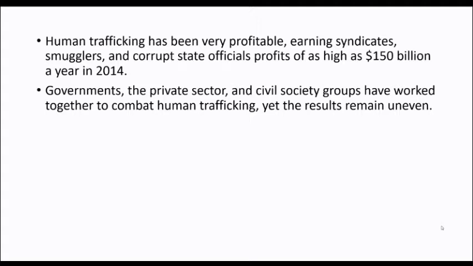Governments, the private sector, and civil society groups have worked together to combat human trafficking, yet the results remain uneven because, even in the present, human trafficking still appears, and a lot of cases are undetected due to the lack of clues. Human trafficking usually appears in children because they use children for forced labor and also for sexual exploitation.